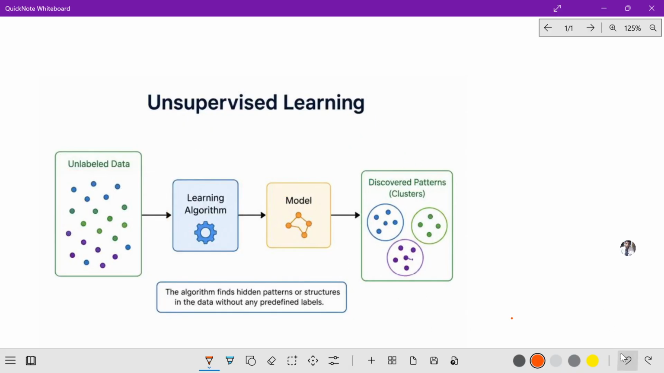So in short, you can observe here we have given unlabeled data. What is going to happen? This learning algorithm will analyze the input data. Then what is going to happen?